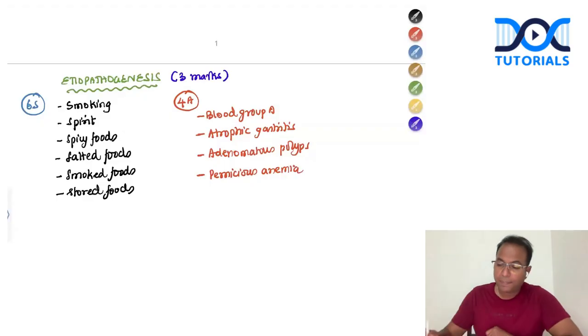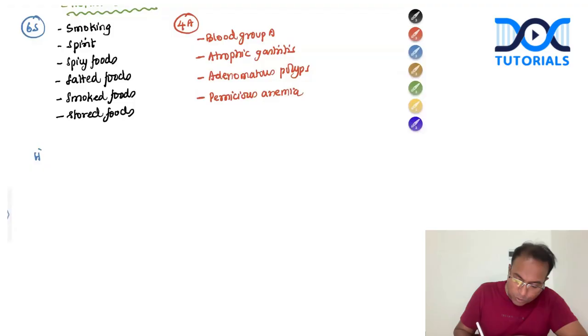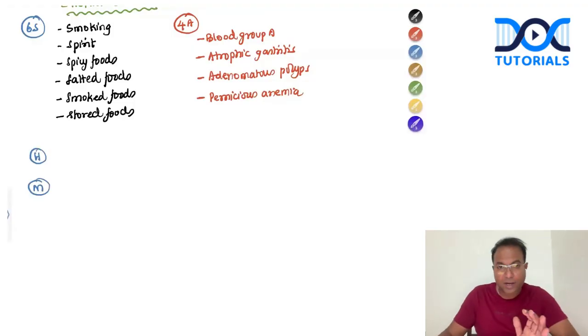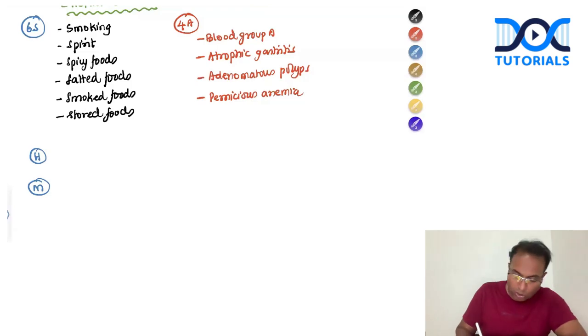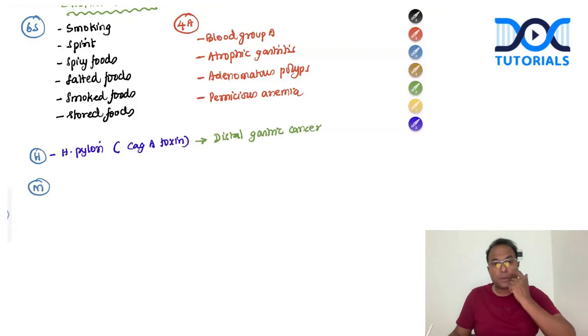6 S, 4A, and HM. I used to tell HM. What is H stands for? I'm just writing the mnemonics for understanding purpose. You need not write the mnemonics and all. H. pylori. Helicobacter pylori has a toxin production called CAG-A toxin. And this H. pylori causes distal gastric cancer, not proximal gastric cancer. Don't forget this.